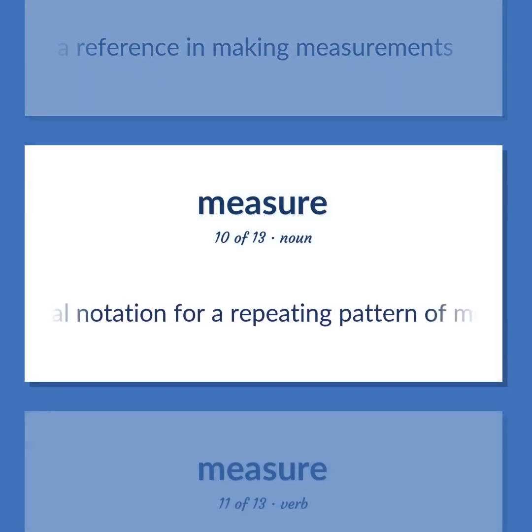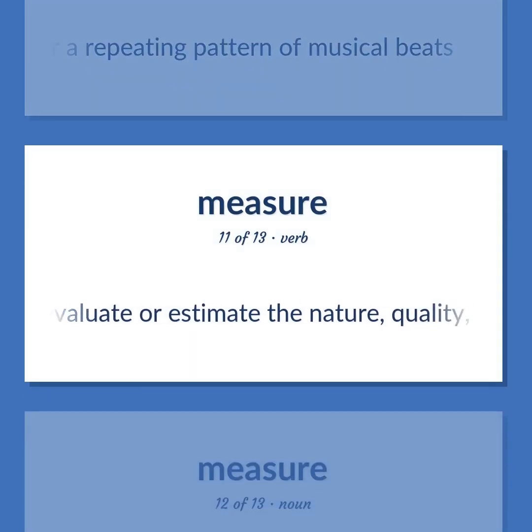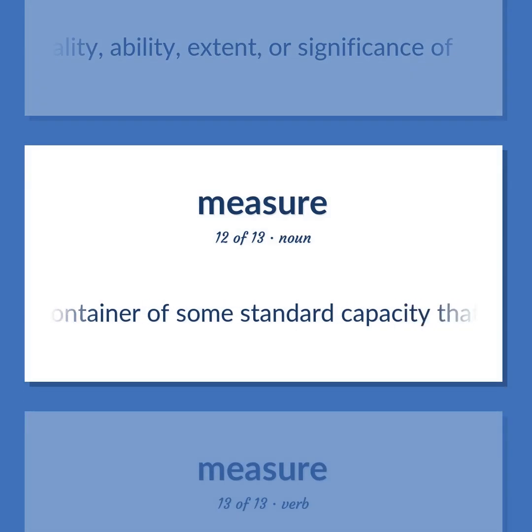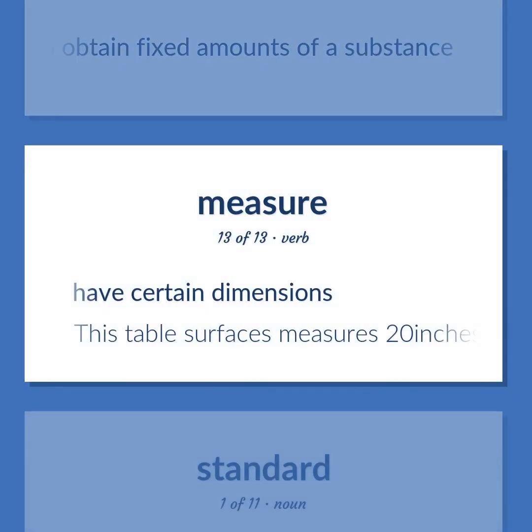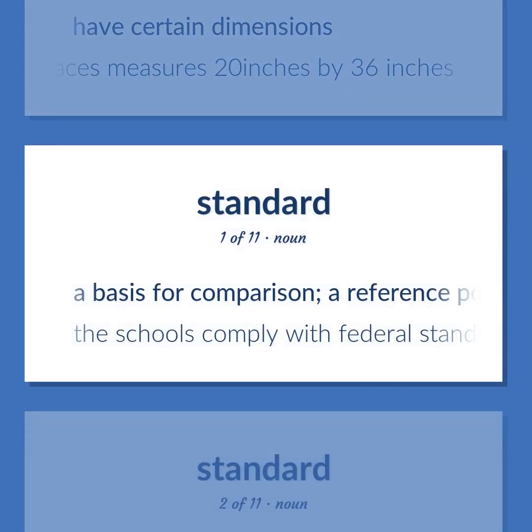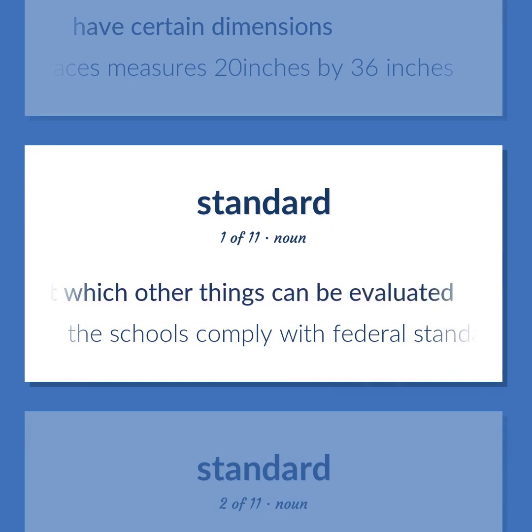Musical notation for a repeating pattern of musical beats. Evaluate or estimate the nature, quality, ability, extent, or significance of. A container of some standard capacity that is used to obtain fixed amounts of a substance. Have certain dimensions. This table surfaces measures 20 inches by 36 inches. A basis for comparison. A reference point against which other things can be evaluated. The schools comply with federal standards.